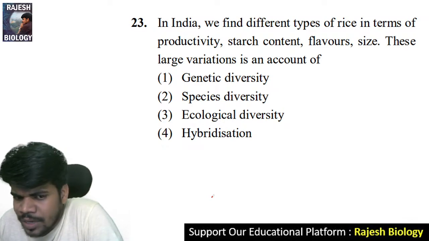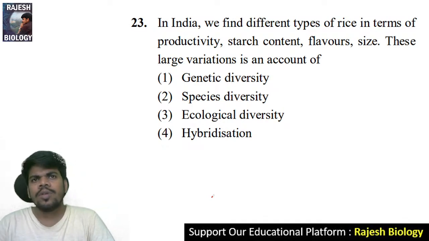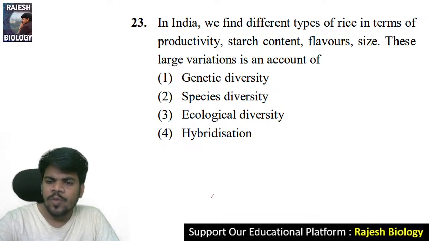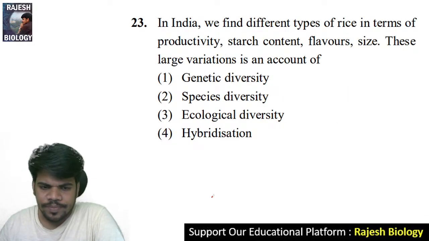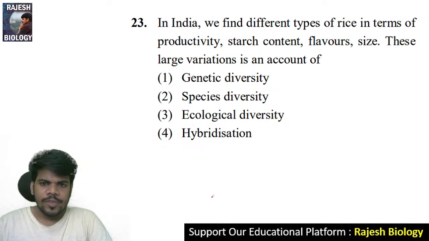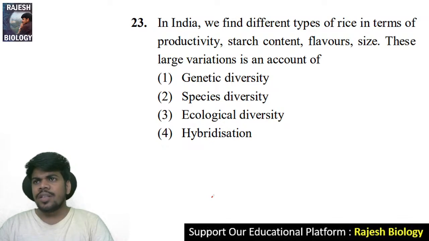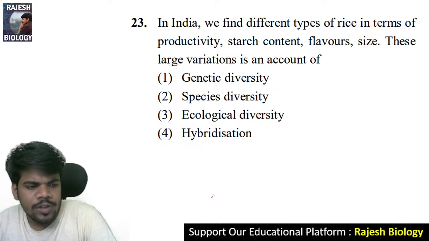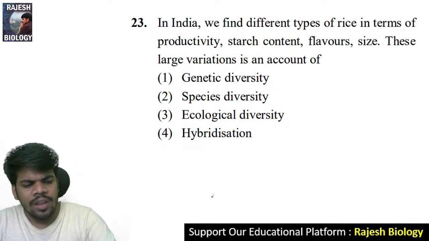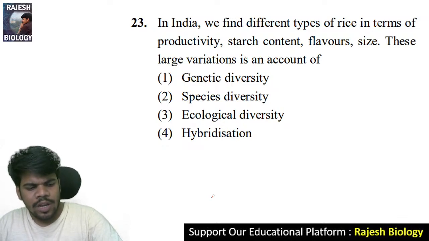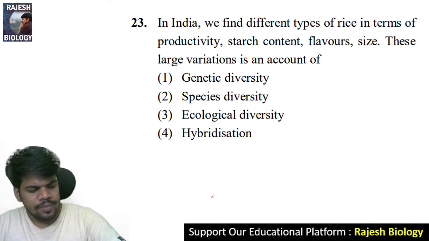Invasion of alien species, very good, excellent. Evil quartet: deforestation and fragmentation, that is one. Invasion of alien species, co-extinction, and overexploitation, correct. Invasion of alien species has an example like Nile perch into Lake Victoria. So for everything, you should learn the examples also. That Nile perch is going to kill the local fishes, cichlids.